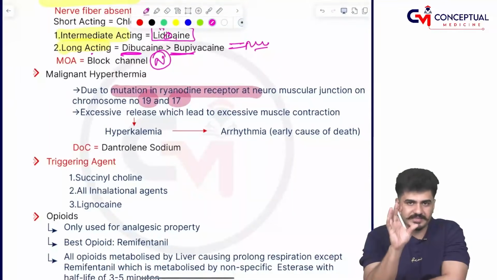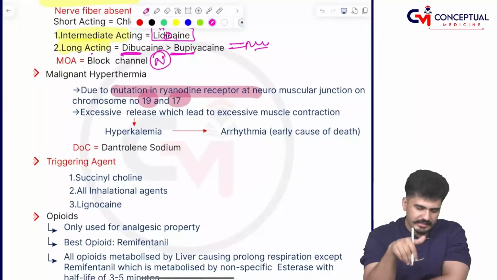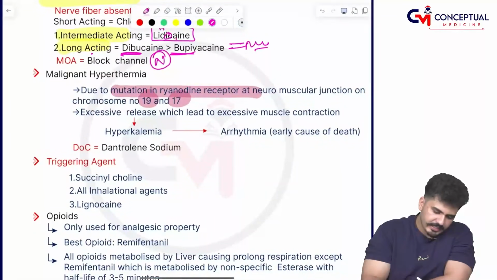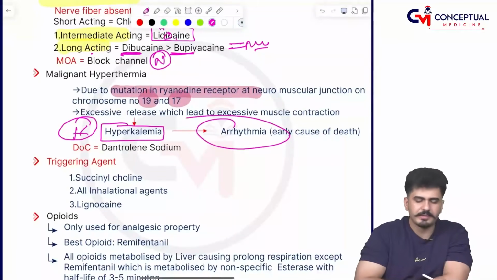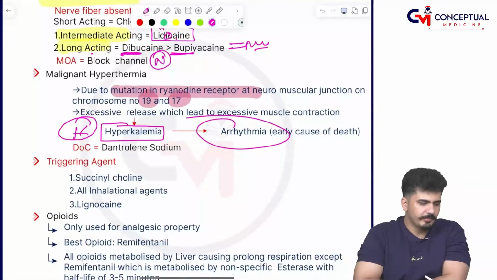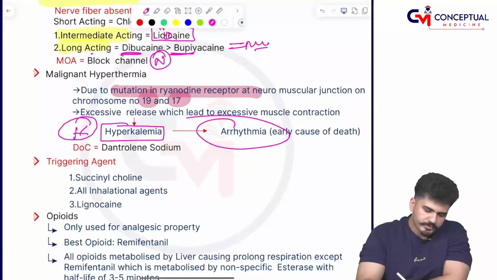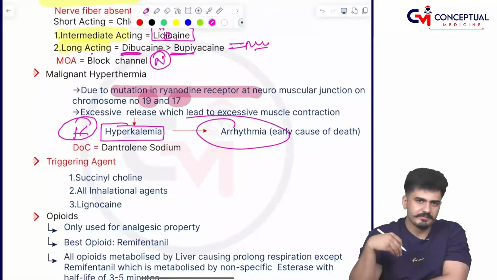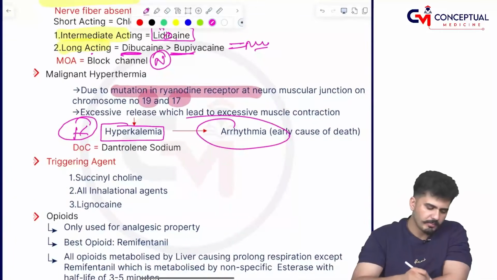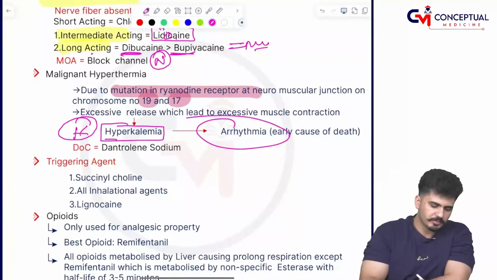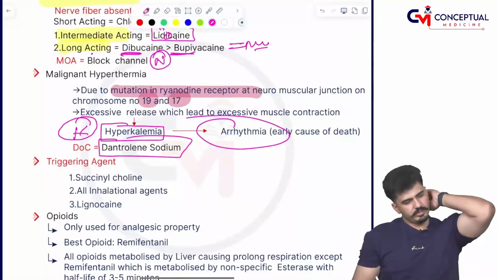There is an excess muscle contraction, because of which there is an increase in potassium, and because of increase in potassium there is going to be arrhythmia. And if mostly muscles are contracting, the muscle will break down and it will come inside the urine. And remember, this is called myoglobinuria, and drug of choice for malignant hyperthermia is dantrolene sodium.